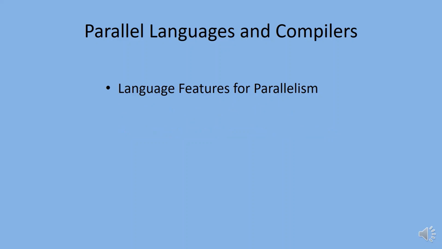Language features for parallelism. The language features for parallel programming are classified into six categories according to functionality. These features are idealized for general-purpose applications.